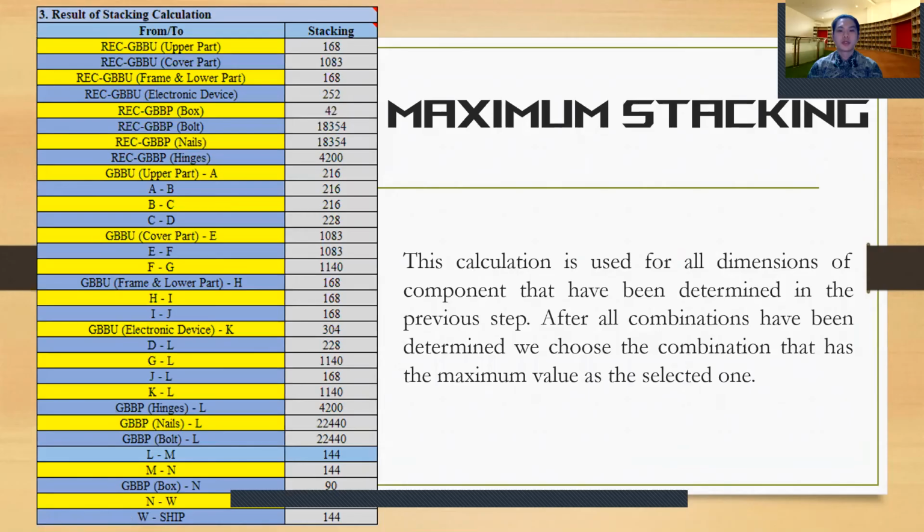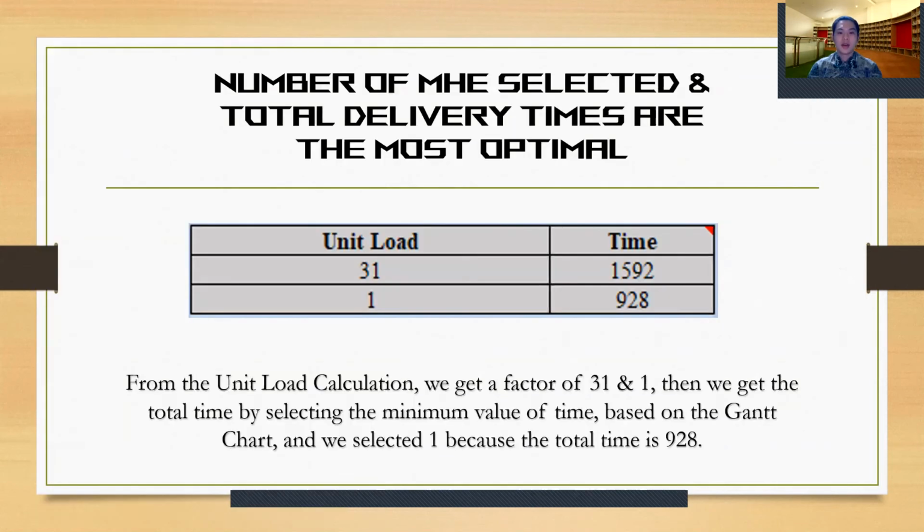This is maximum stacking. You can see the table. This calculation is used for all dimensions of components that have been determined in the previous step. After all combinations have been determined, we choose the combination that has the maximum value as the selected one. The next is the number of MHE selected and total delivery times that are the most optimal. You can see the picture.